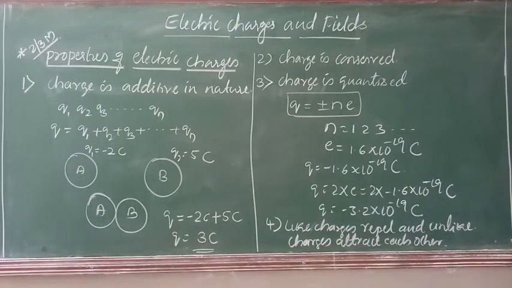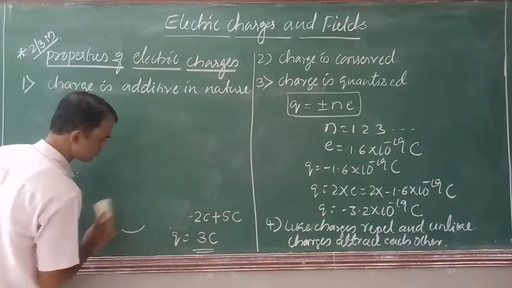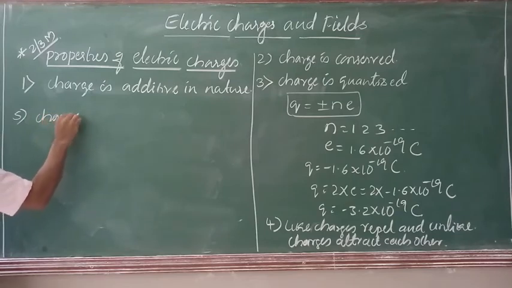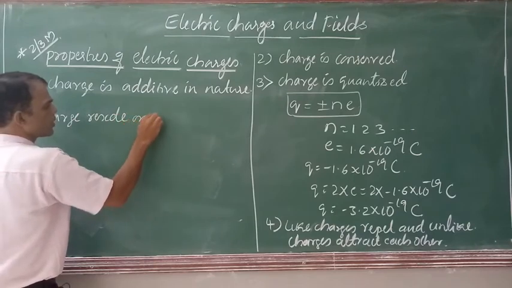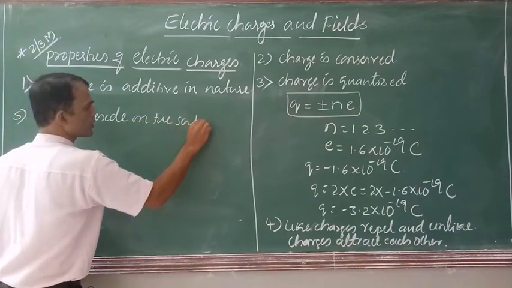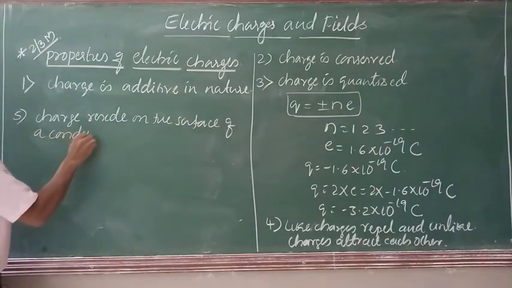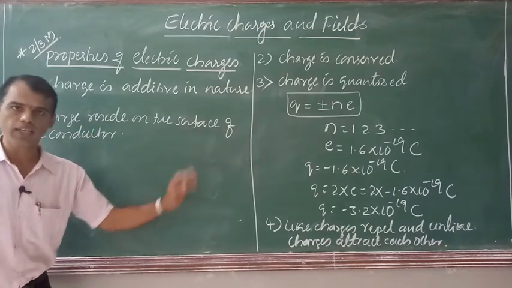Then we have two more properties of electric charges, so I will write them here. The next property, the fifth property, we say: charge resides on the surface of a conductor. Charge resides on the surface of a conductor.